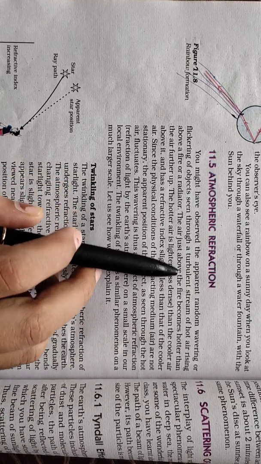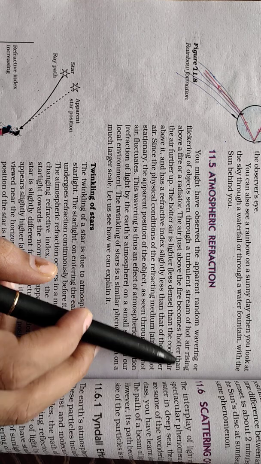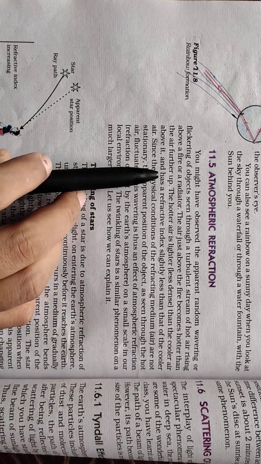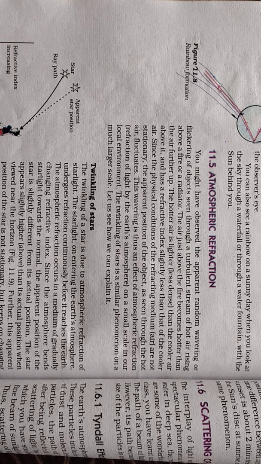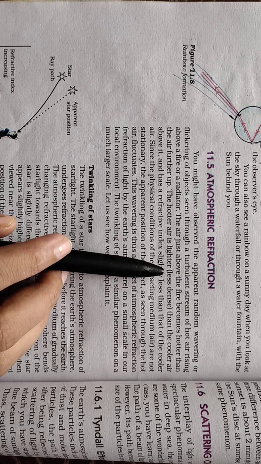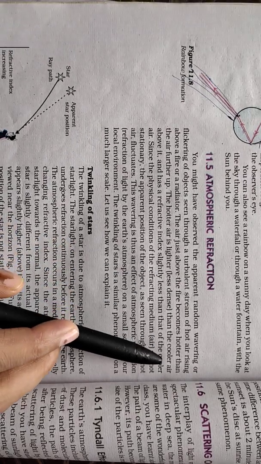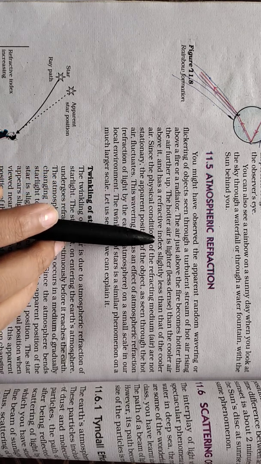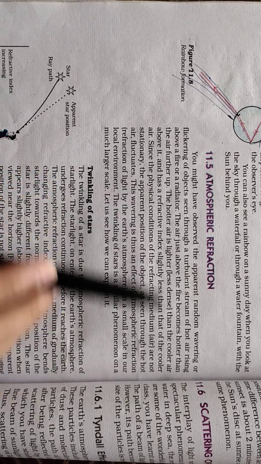The air just above the fire becomes hotter than the air further up, right? Obviously the air just above the fire will be hotter as compared to the air above it. The hotter air is lighter, meaning less dense than the cooler air above it, and has a refractive index slightly less than that of the cooler air.